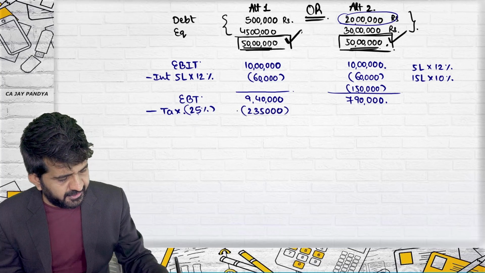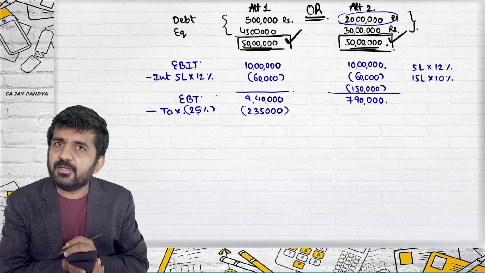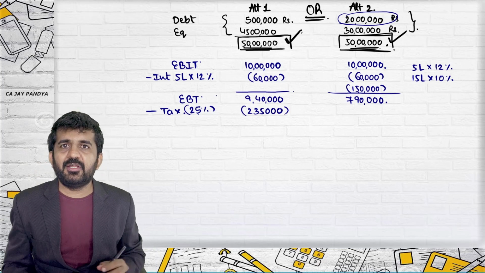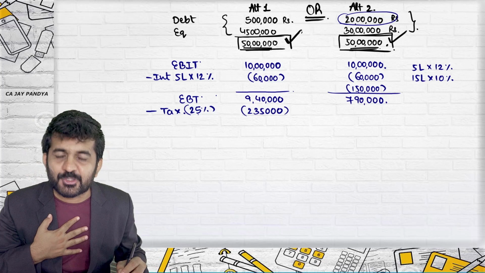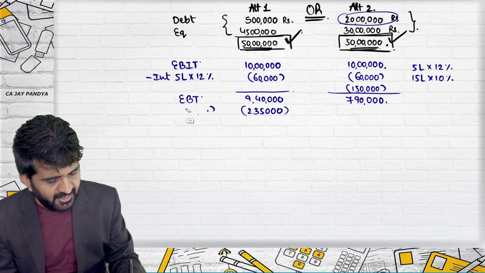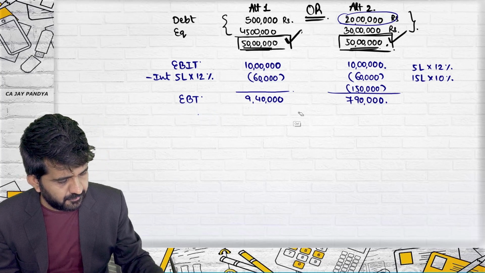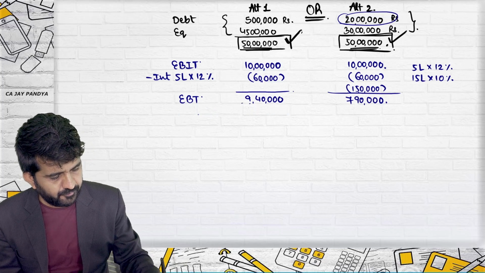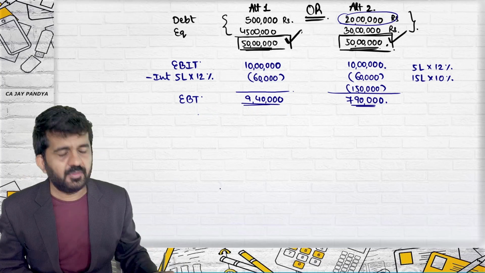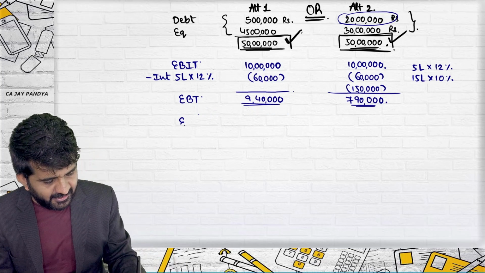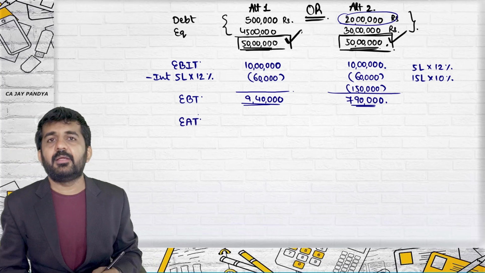That will be deducted, 25% of EBT. Is it correct? Please concentrate on what I do when I solve the question. I never write down taxation. I will be directly writing down EAT.